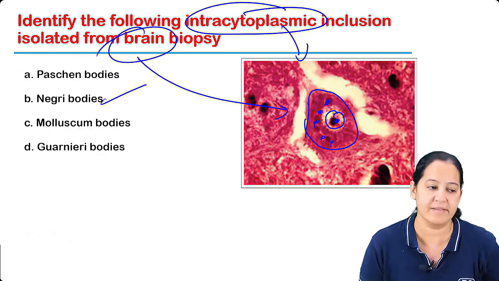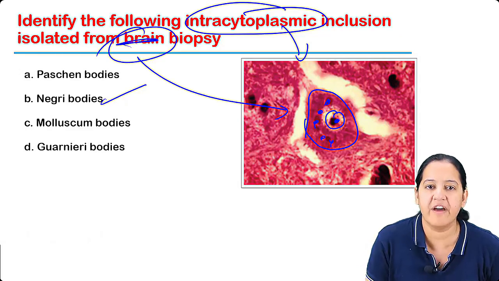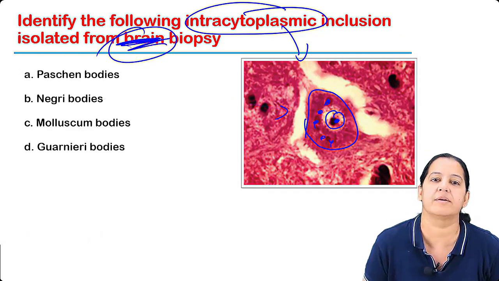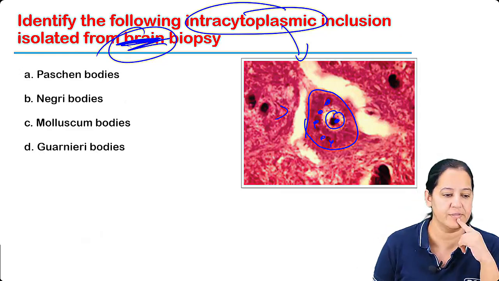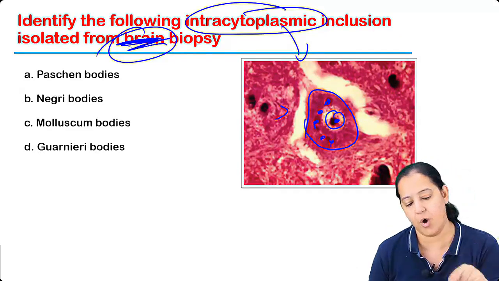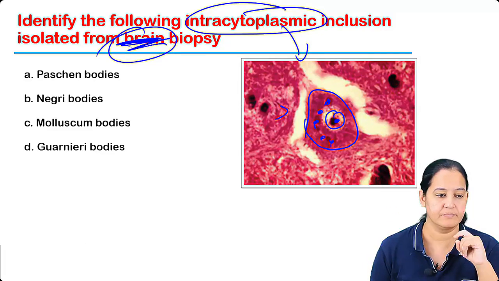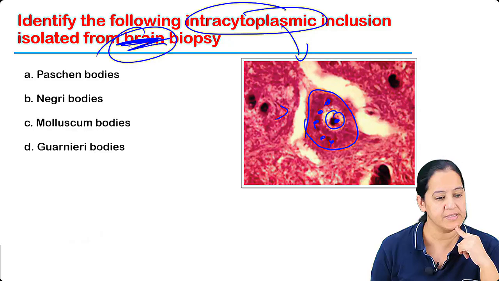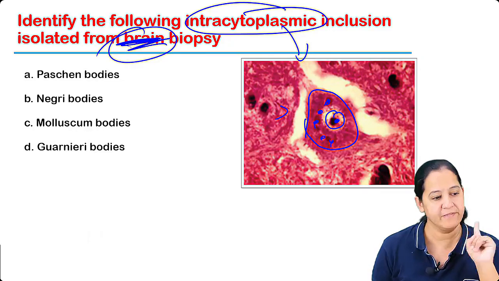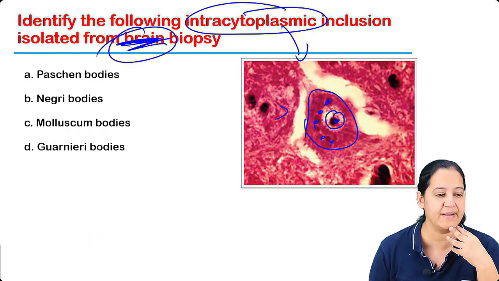Okay. The correct answer is Negri. You all are too intelligent. Let me tell you, if I remove the word brain, what is your answer now? The same image. What is the answer now? If cerebellum too is given, they will not give such a question, Lalit. They will give one of them, hippocampus or cerebellum. Both are equally involved. There is no sequence in that.